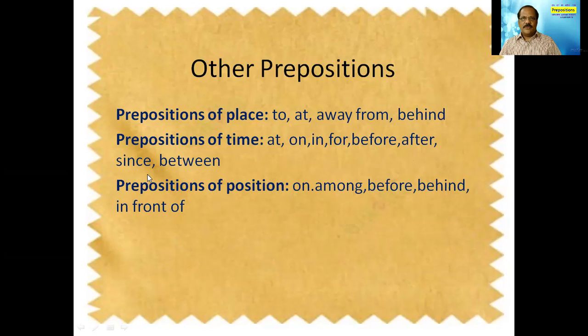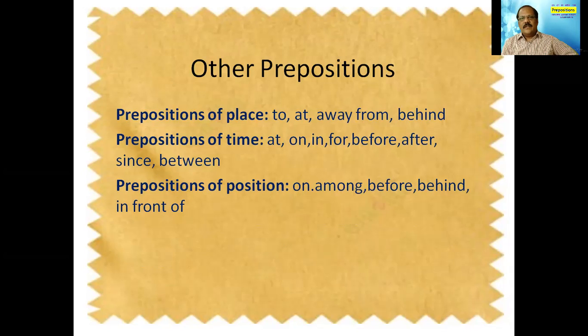And since is used with a point of time. See, it has been raining since 8 o'clock. So we are using since for the time reference. And between is also used. The examination is between 8 a.m. to 10 a.m. So that way we use the word between. So at, on, in, for, before, after, since, between, these are the prepositions used to indicate time.